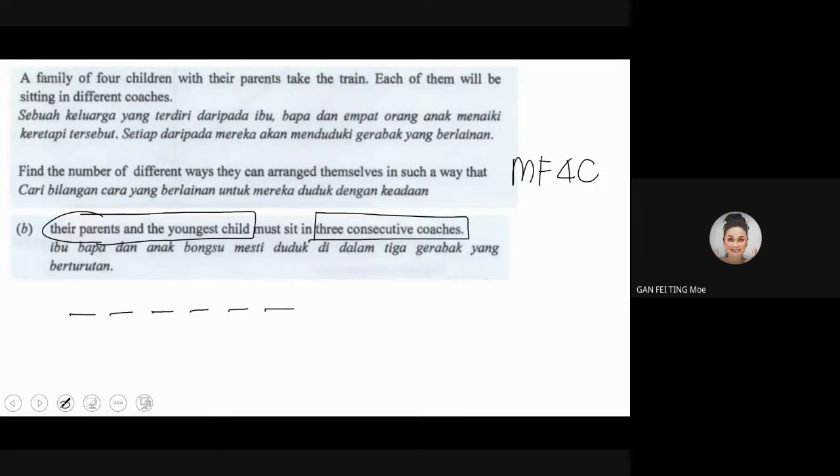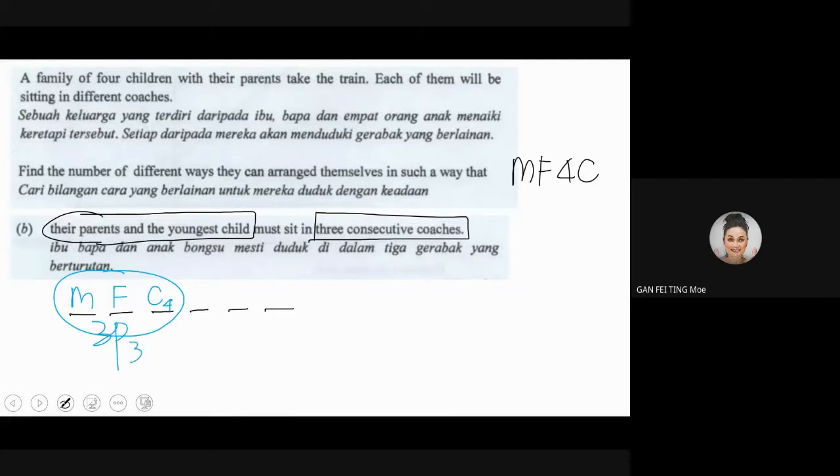So what do you do? Don't panic. You draw first, 3, right? You tie them together. This one, mother, father, and the youngest child. I put C4 as the youngest one, because there are 4 children. So I tie this one together. Is there any condition that says who is to be the first, who the second, who the third, for the ones in blue? No. So what is your working for this blue color? Settle the blue color. Yes, very good.